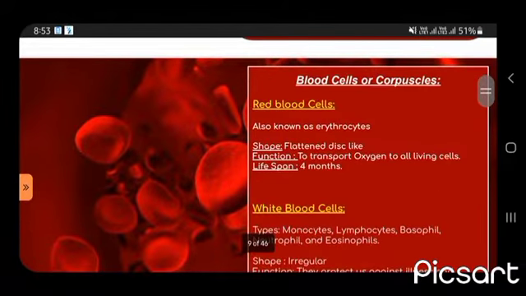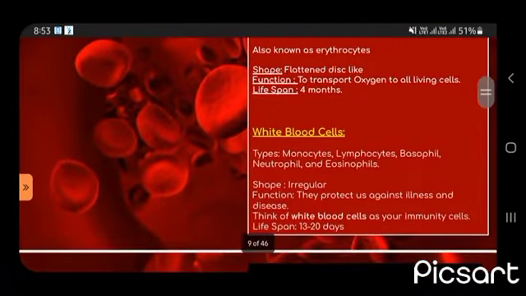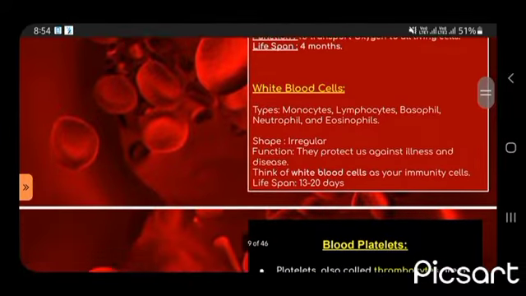Blood cells or corpuscles. First is the red blood cells. It is also known as erythrocytes. The shape is a flattened disc. The function is to transport oxygen and the lifespan is 4 months. Now white blood cells also have types: monocytes, lymphocytes, basophils, neutrophils and eosinophils. The shape is irregular and their function is to protect us against illness and diseases. Think of white blood cells as your immunity cells, and the lifespan is 13 to 20 days.